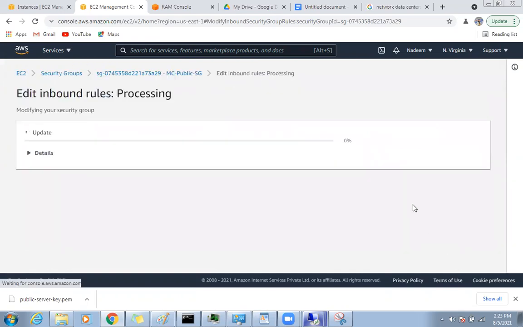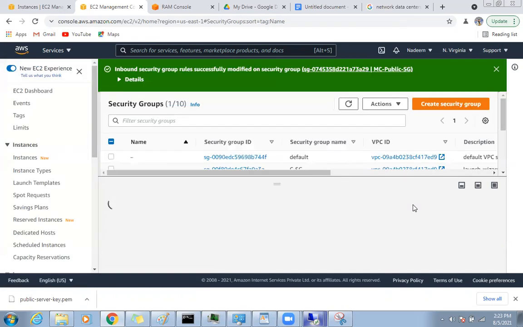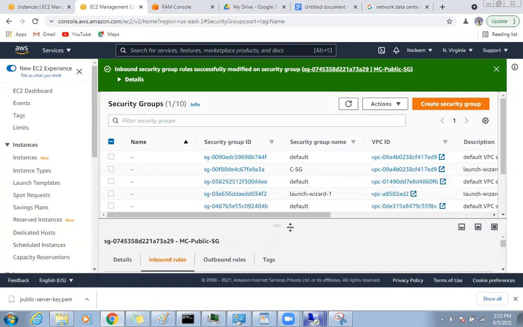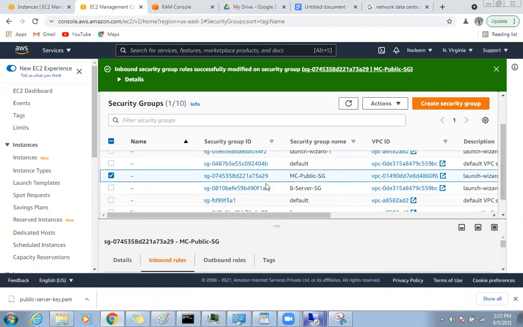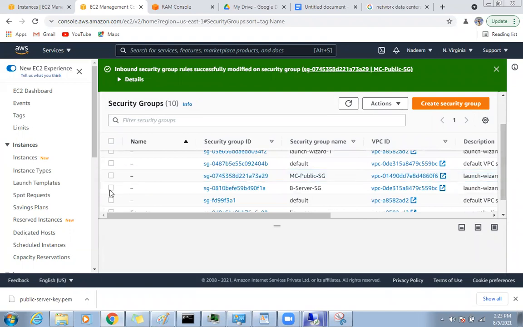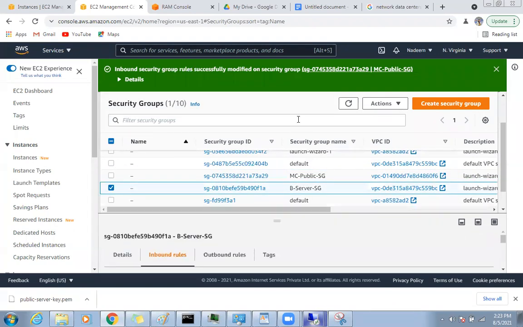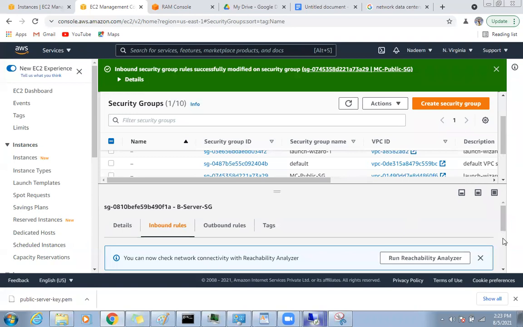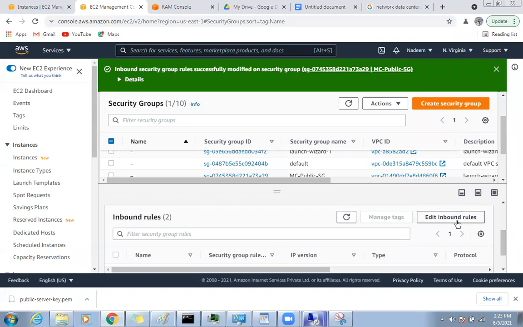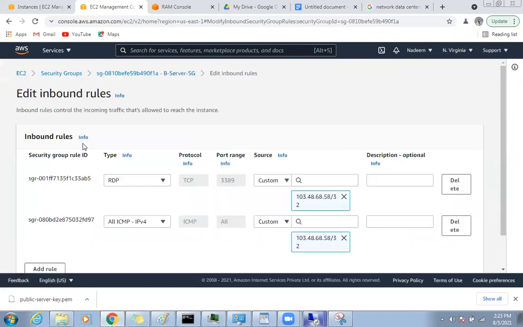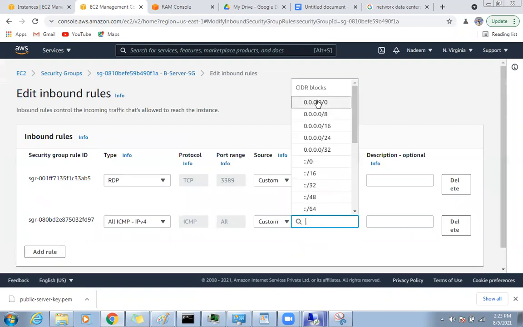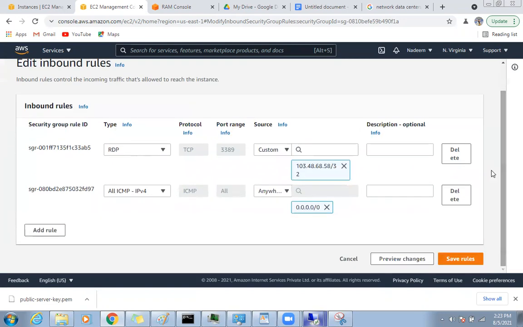That's fine. I'm okay with that. And the third one is this one, my third server security group. Inbound rules, and I will say 0.0.0.0. Anyone can ping each other.